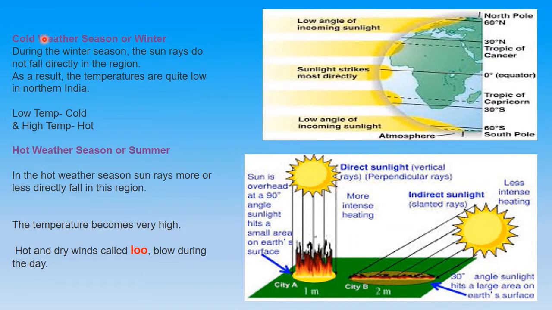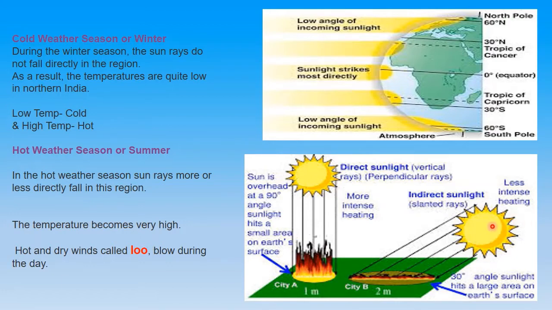Now what happens in different seasons? This is what we are going to look into very clearly. In your cold weather season, how is the earth receiving the sun rays? It is not direct; they fall indirectly. In the picture, if the sun rays fall directly, obviously this area gets more heated, concentrated in a particular area.